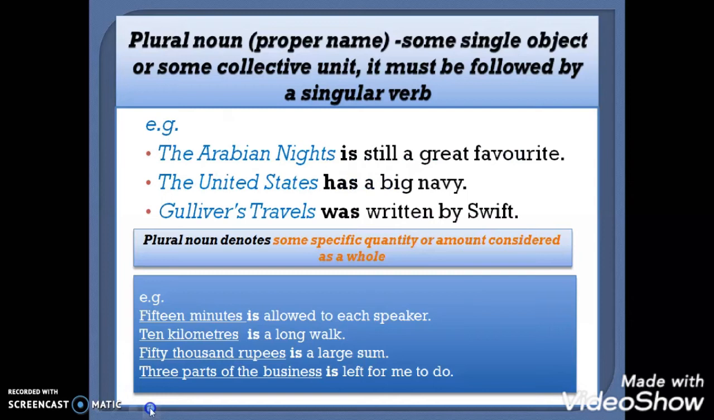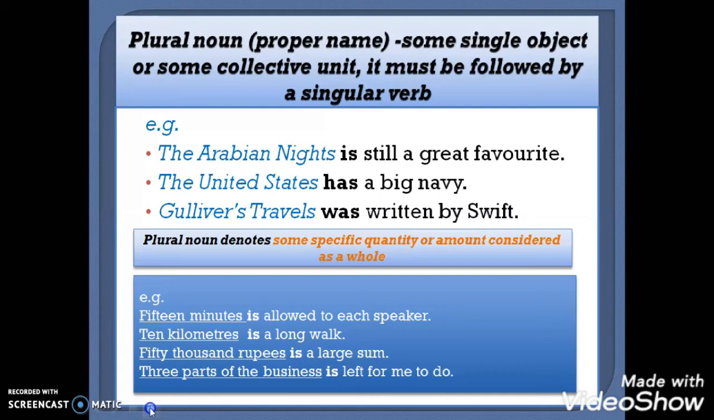Our next rule, there are some proper nouns that are plural in their form, in their formation, but they indicate a singular object or a collective unit. That's why they take a singular verb. For example, the Arabian Nights, the name of a book, is still a great favorite. The United States has a big navy. Gulliver's Travels was written by Jonathan Swift.